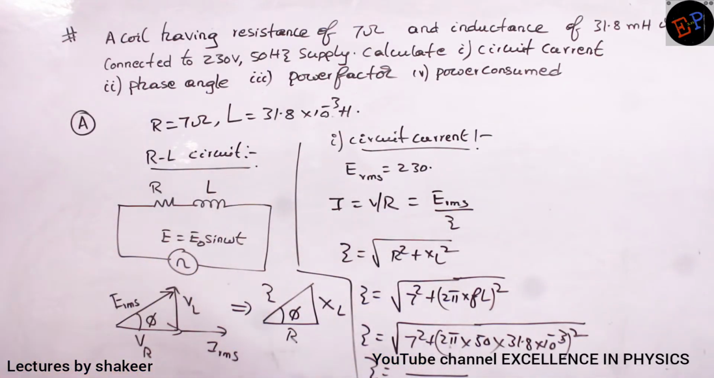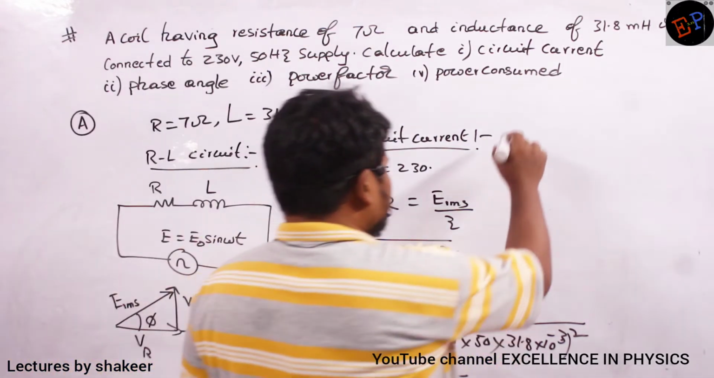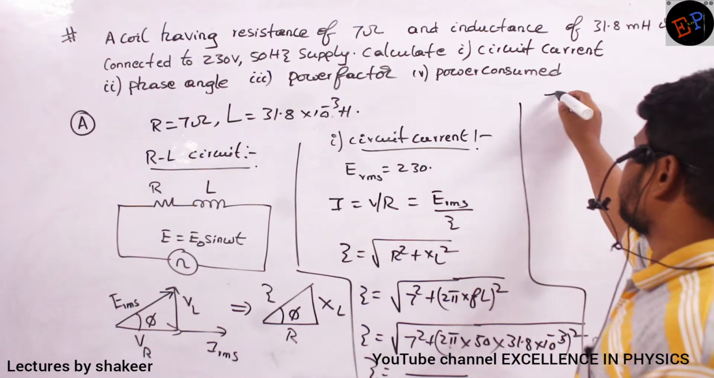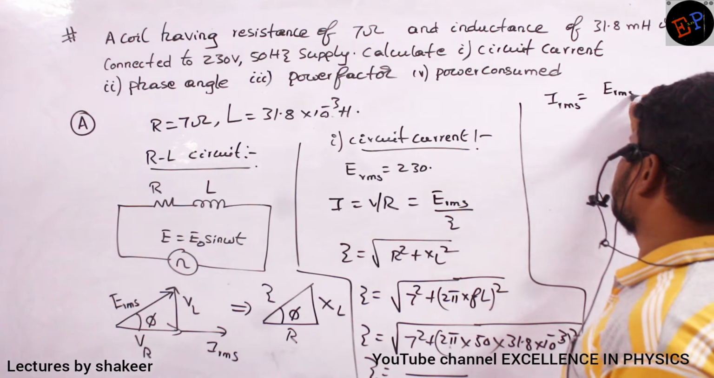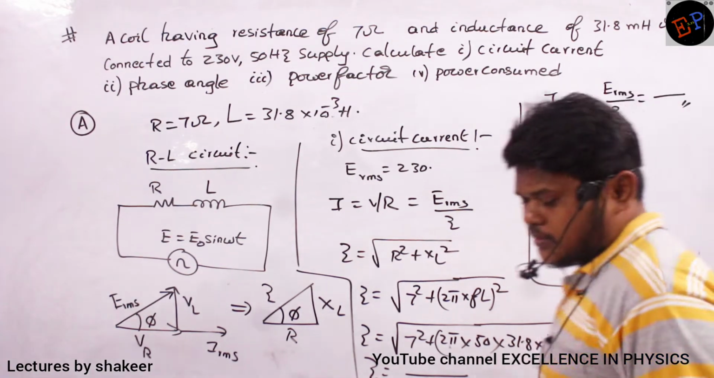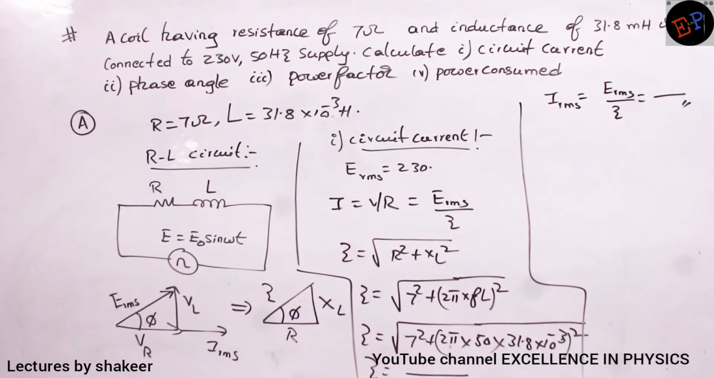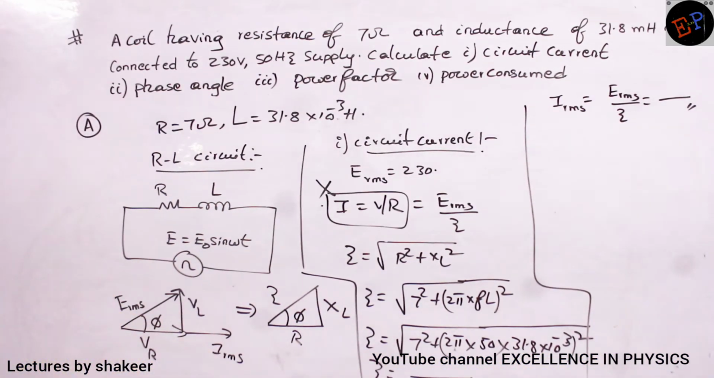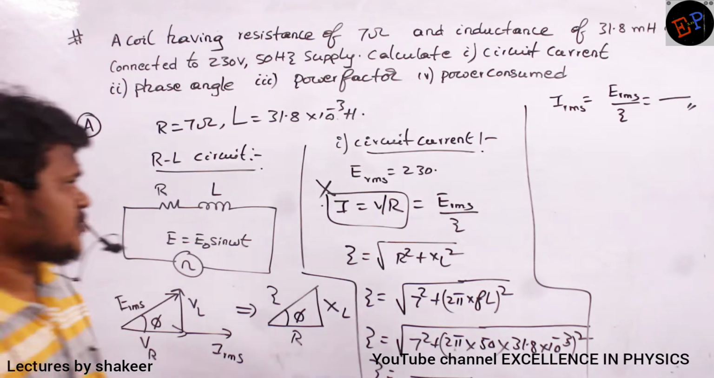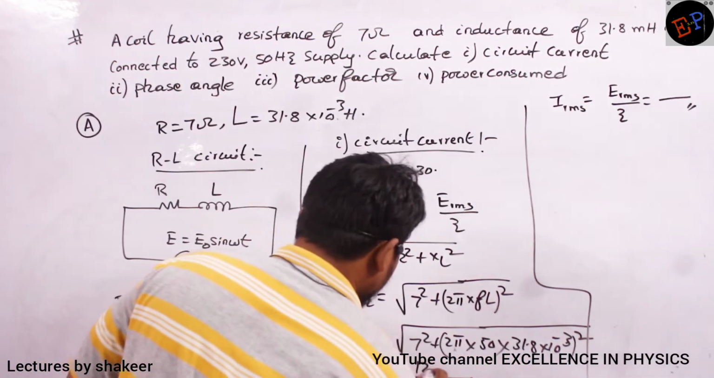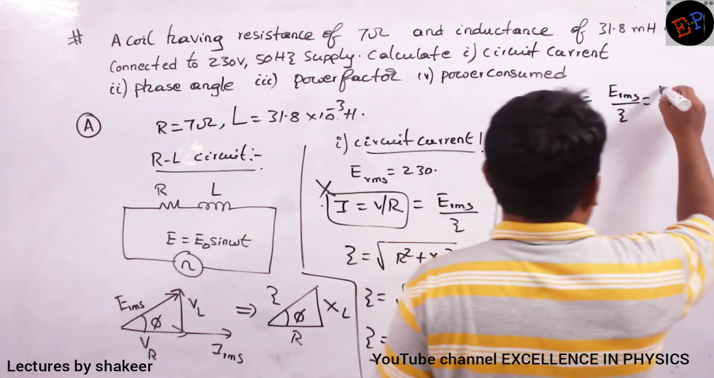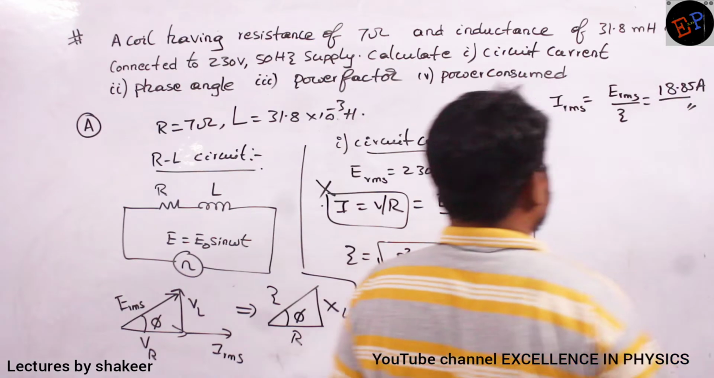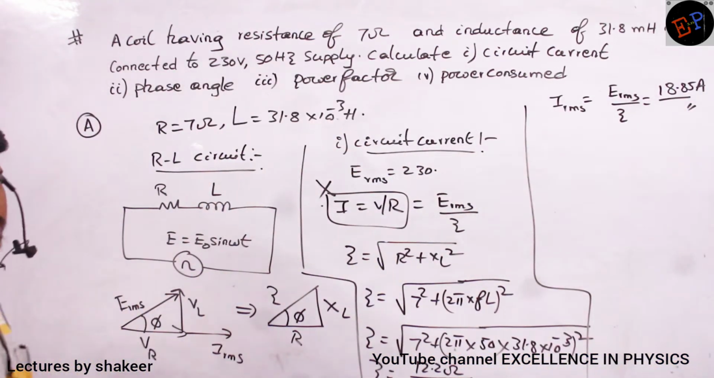Now let us see what is the Z value. Once I get the Z value, I can calculate the current also. IRMS is nothing but ERMS divided by Z. So do this calculation, that is the circuit current. What is the Z value we got? Z value is 12.2 ohms, and the I value will be 18.85 amperes. So this is the answer for my first question.